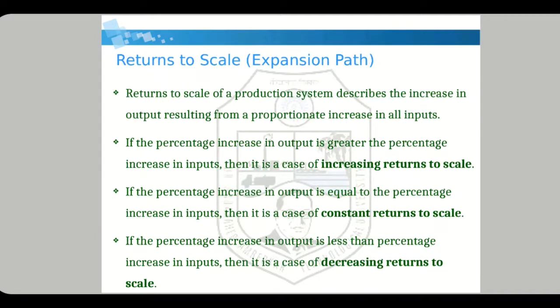So, returns to scale of a production system describes the increase in output resulting from a proportionate increase in all inputs. If there is an increase in capital, labor, and raw material, then how much increase in production or output? If the percentage increase in output is greater than the percentage increase in inputs, then it is a case of increasing returns to scale. Now there are three concepts in this: increasing returns to scale, constant returns to scale, decreasing returns to scale, and one more, that is variable returns to scale.